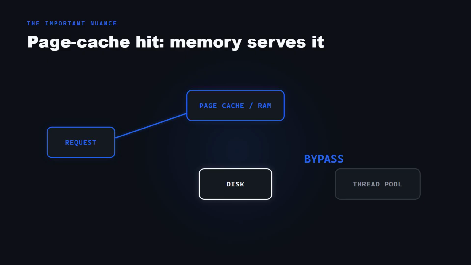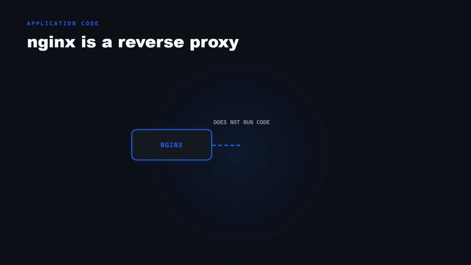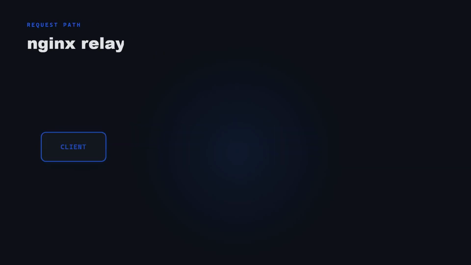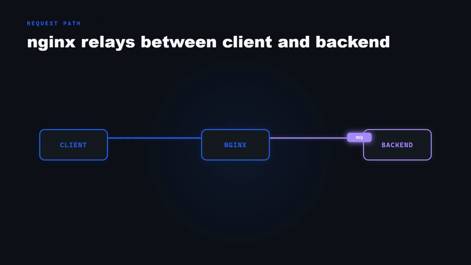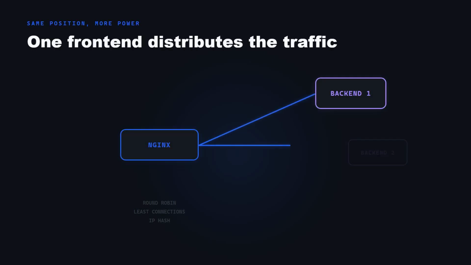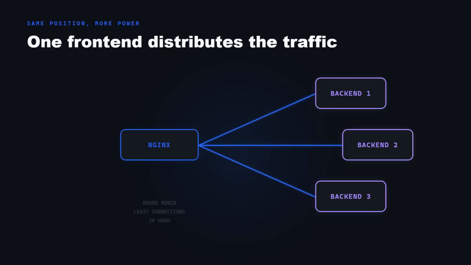Last piece, Nginx by itself doesn't run your application code. It's a reverse proxy. It takes the incoming request, opens its own connection to your backend, Node, Python, whatever, forwards the request, waits for the response, and relays it back to the client. Because it already sits in front of all your traffic, that same position lets it act as a load balancer, splitting requests across multiple backend instances using strategies like round robin, least connections, or IP hash.